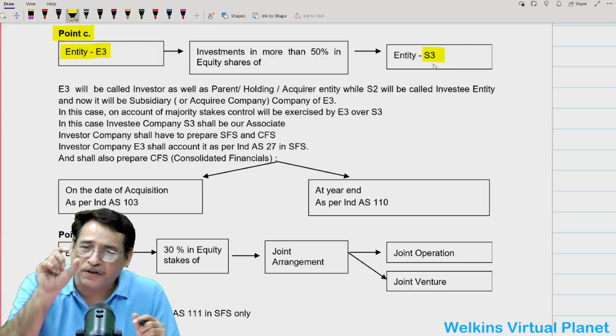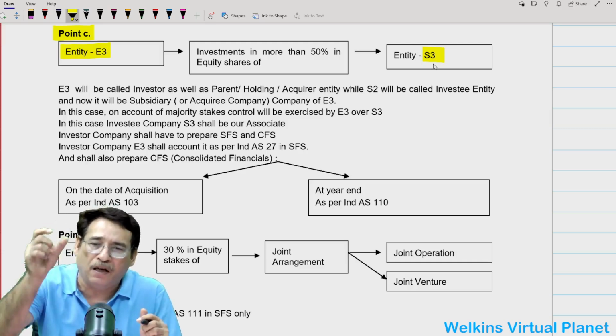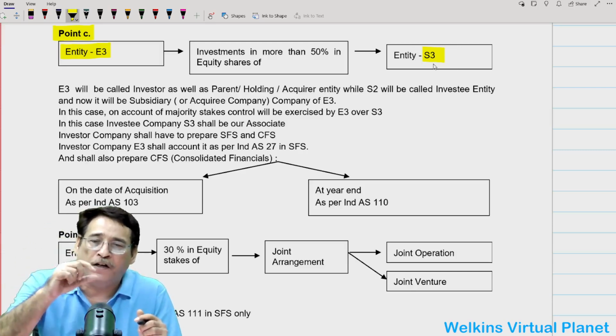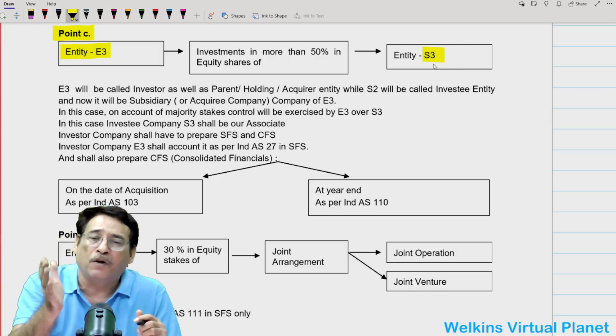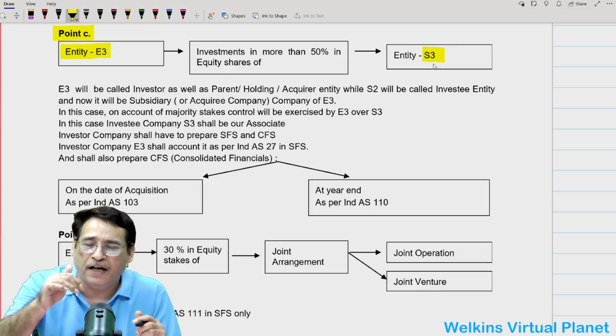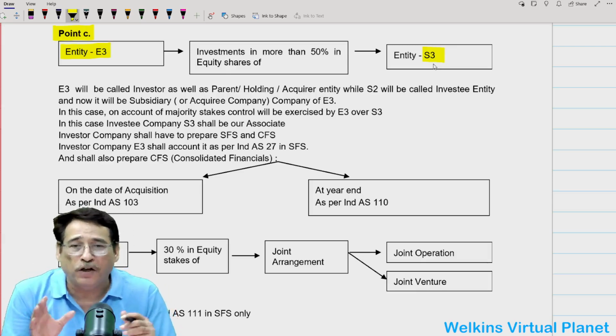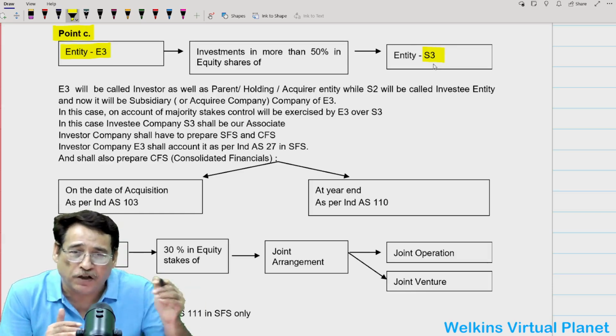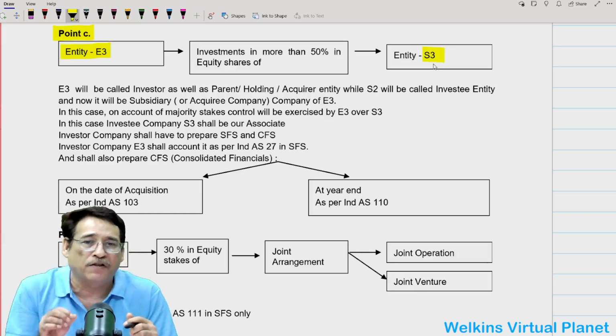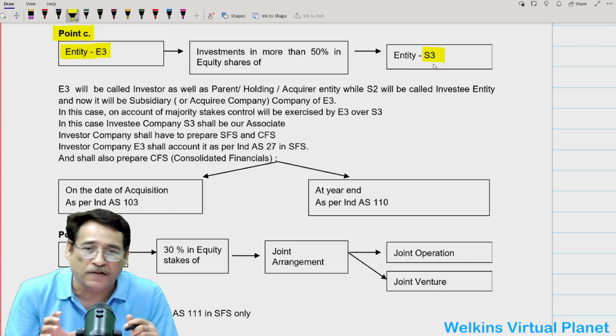AS 27 simply states that investments in associate or in subsidiary can be recorded at cost or as per Ind AS 109, that means at fair value. Is it clear to you? So this time you will record your investment in subsidiary company in your separate financial statement in the light of Ind AS 27, number one.